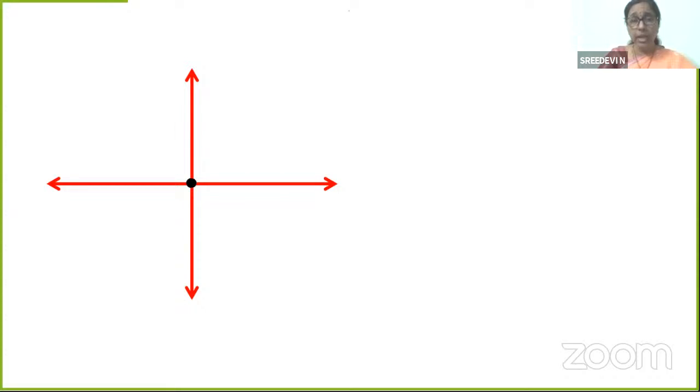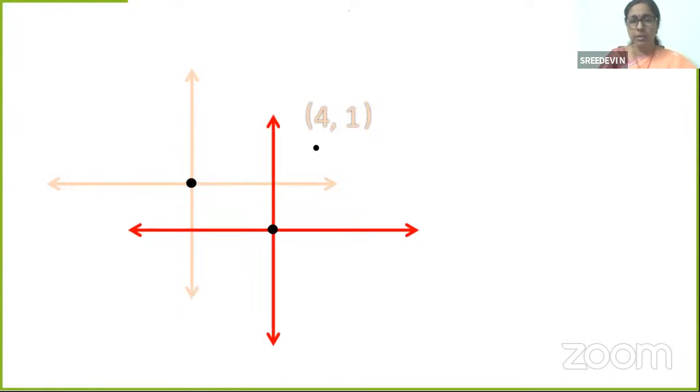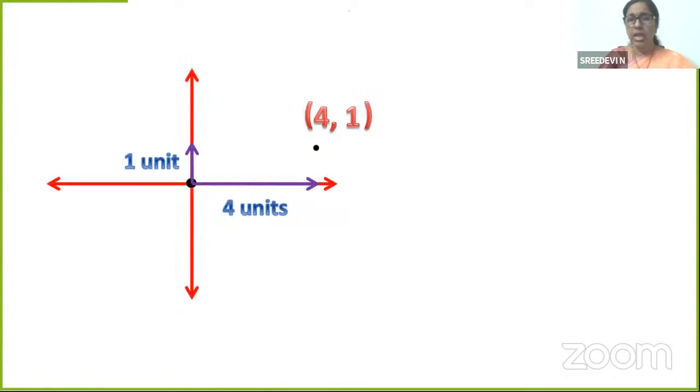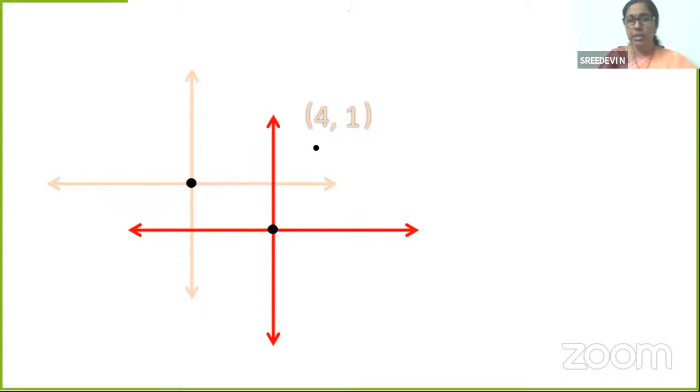What if both the axes are moving? Now x-axis, y-axis, the same thing. We have 4 units and 3 units, 1 unit. So the point is 4 comma 1. Now what happened, children? I'm just shifting the position of both the axes. So this point 4 comma 1 remains there, but the coordinates will not remain 4 comma 1. What will happen to them?